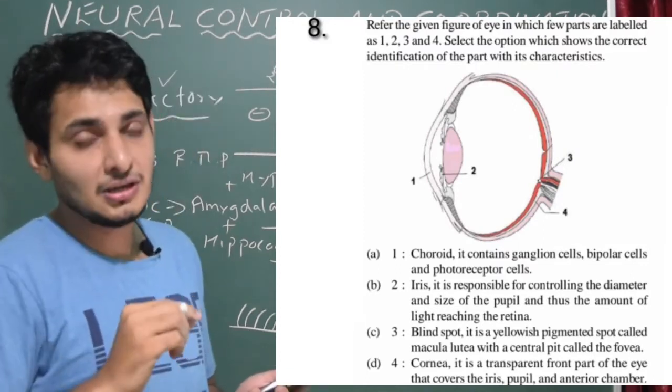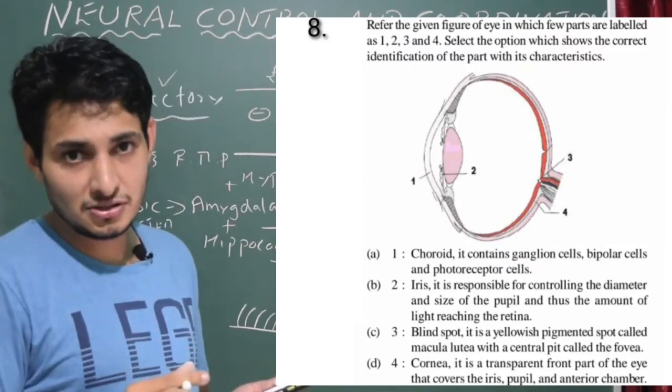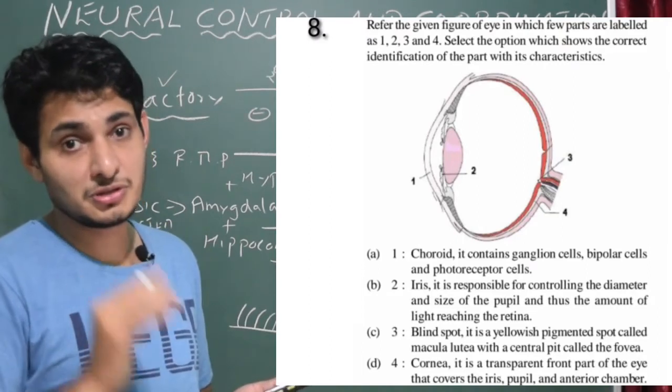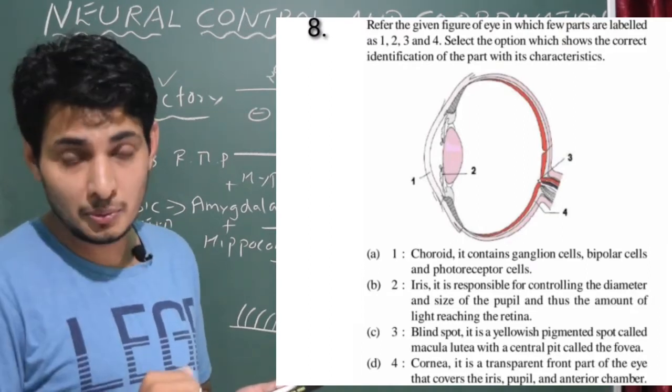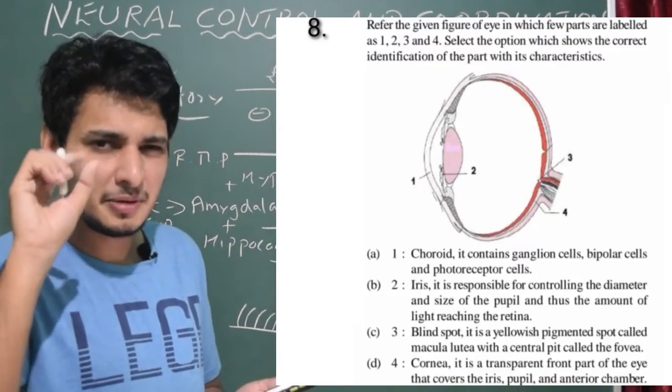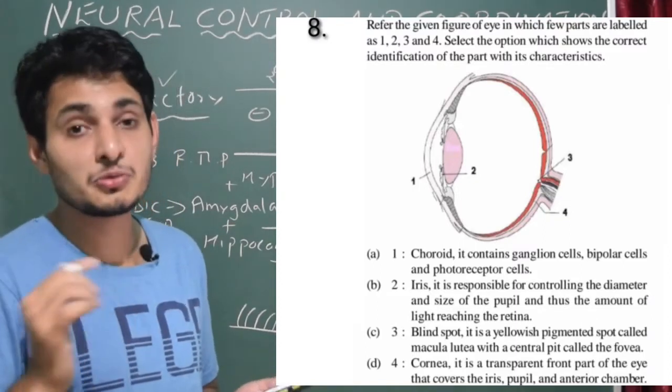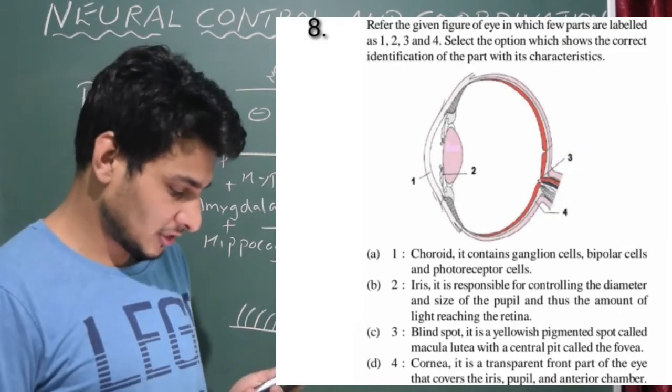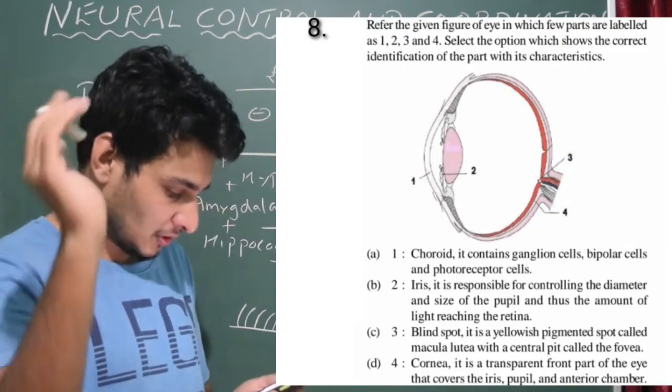Normally it increases in dark areas where light intensity is very low, whereas it becomes very small, that is the diameter decreases, when light intensity is very high. That is controlled by the iris movement. So option B is correct and we got the answer.